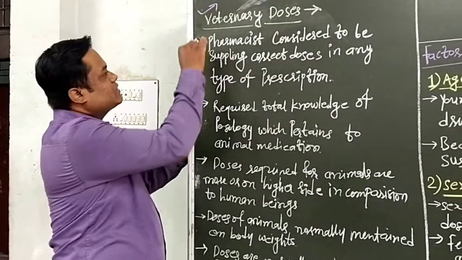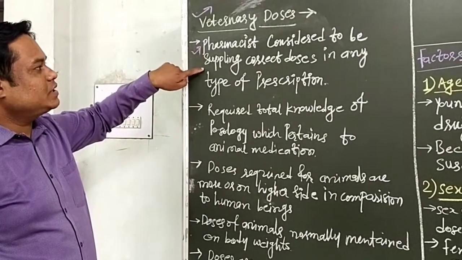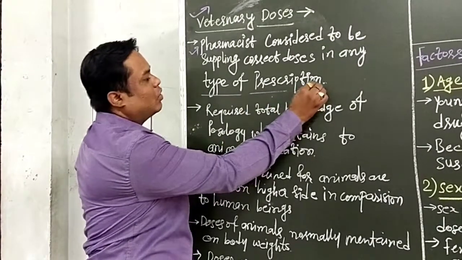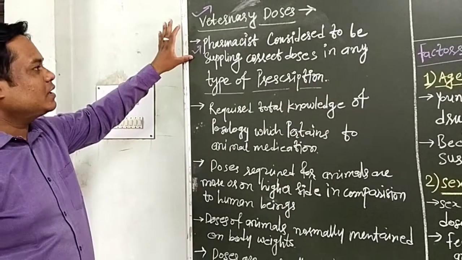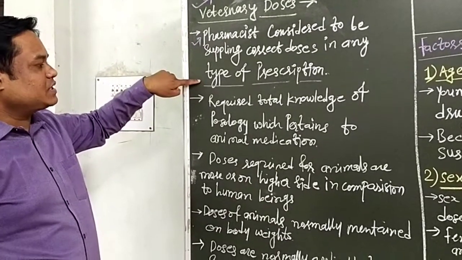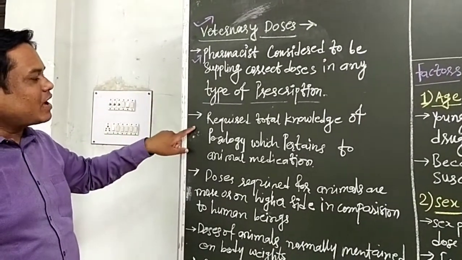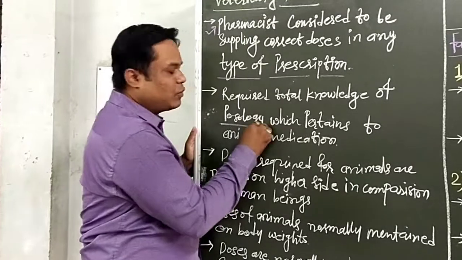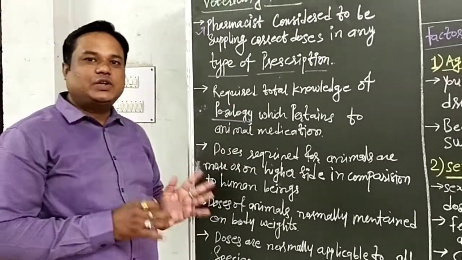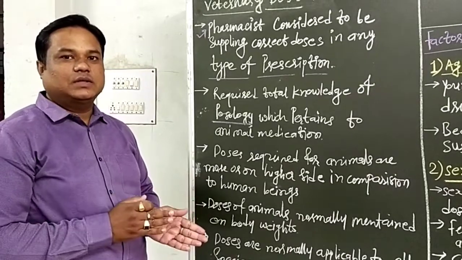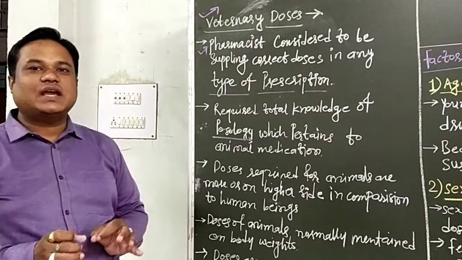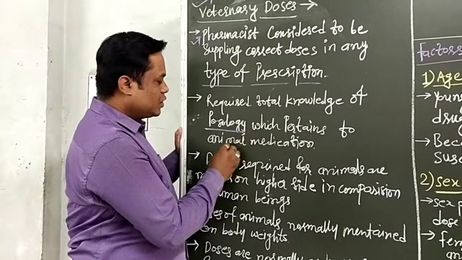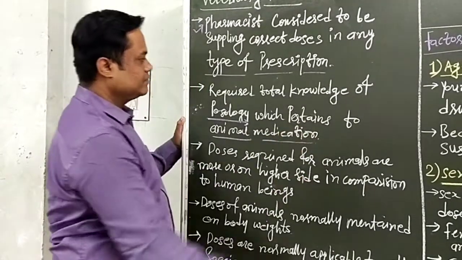Then what is the role of the pharmacist? Pharmacists are considered to be supplying the correct dose in any type of prescription. It is the responsibility of the pharmacist to supply the correct dose in any type of prescription. In this, the pharmacist requires total knowledge of posology. Then what is posology? Posology is a branch of medical science which deals with how much amount of dose is given to the patient or animal to give the desired therapeutic effect. It is called posology. Posology pertains to animal medication.